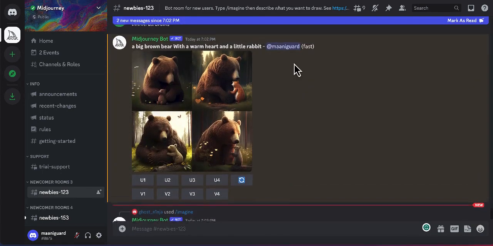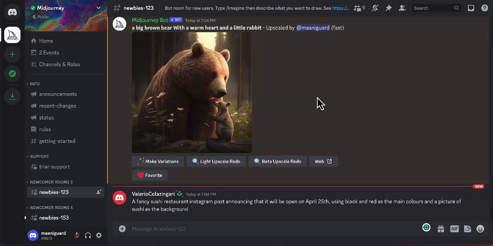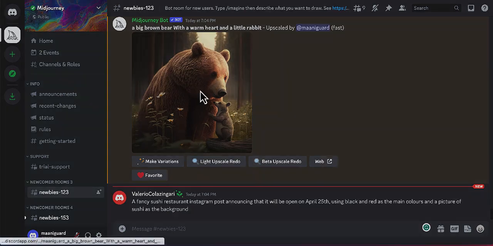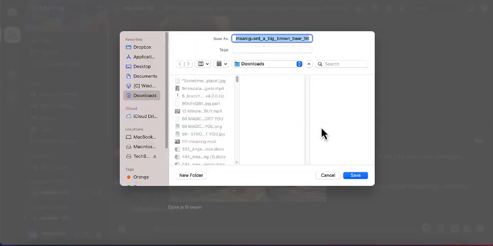I went through a couple of variations that didn't really look good, so I ended up changing the description to a big brown bear with a warm heart and a little rabbit. And once you look at the variations, I think variation number 3 and 4 looks good, but I'm going to use number 4. So I'm going to click on U4 to upscale the variation number 4. So this is my second image. I'm going to click on the image and right click and save the image.